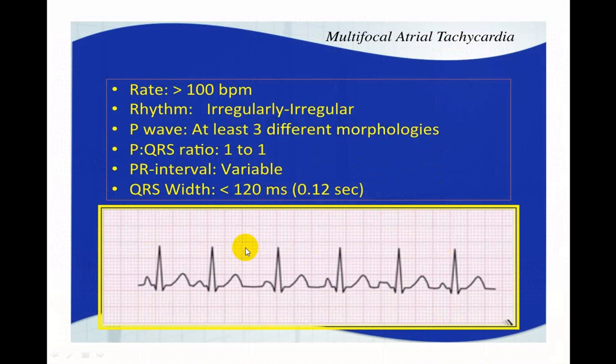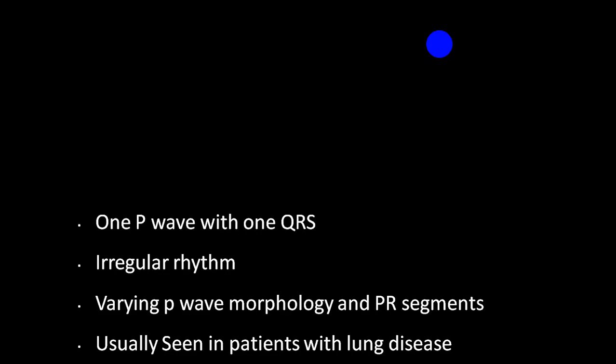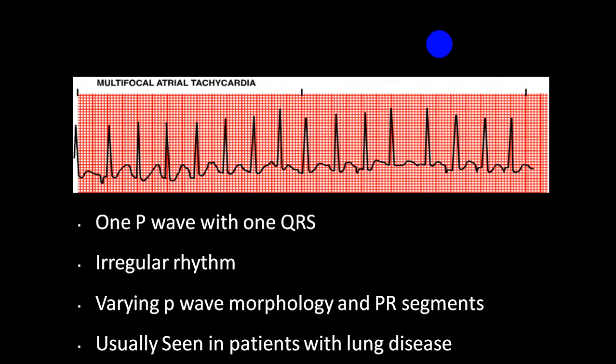Three P waves are of different morphology, at least minimum. You can see this. They are of different morphology. Is it clear? So, you can call that a multifocal atrial tachycardia. Now, the QRS complex width remains the same. You can call it multifocal atrial tachycardia, or you can call it wandering atrial pacemaker, because the rate is tachycardia. This is multifocal atrial tachycardia.